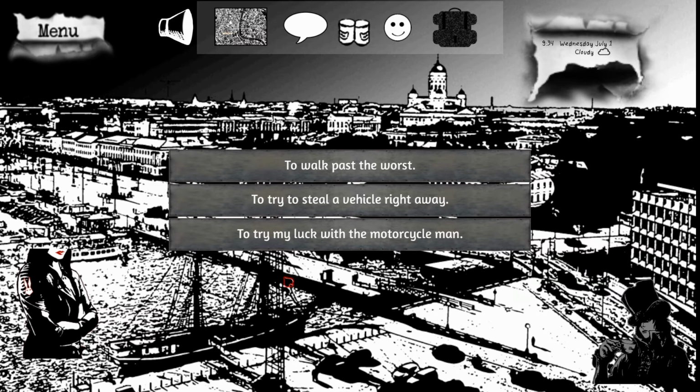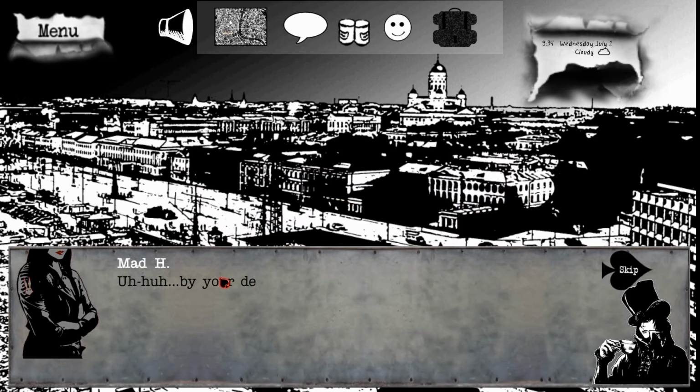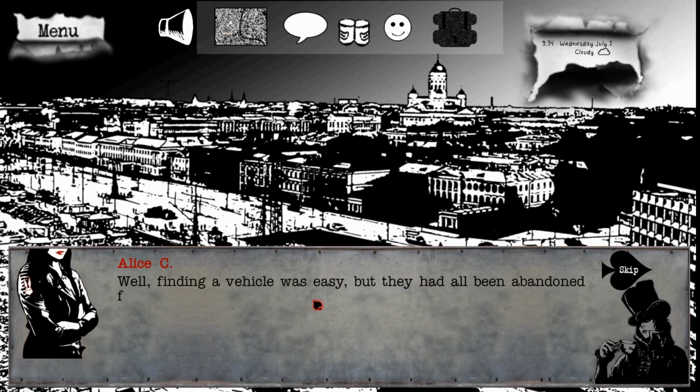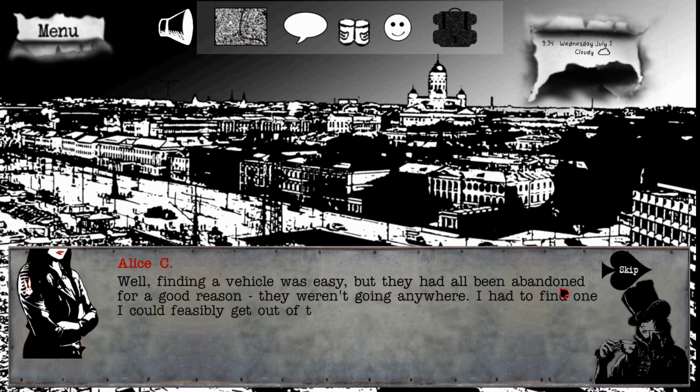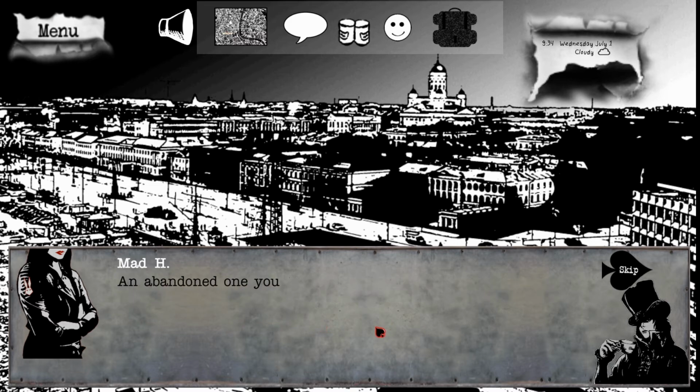Let's see here. Let's go ahead and just steal that motor. Let's steal that car. By your description, this seems like kind of a bad idea. Well, finding a vehicle wasn't easy, but they had all been abandoned for a good reason. They weren't going anywhere. I had to find one I could feasibly get out of there with.